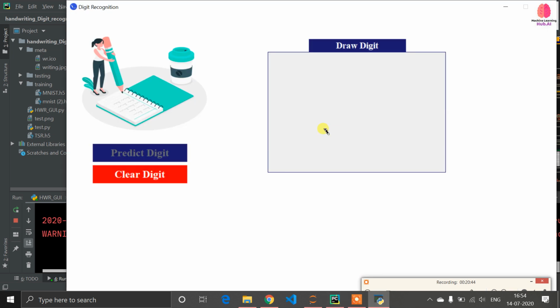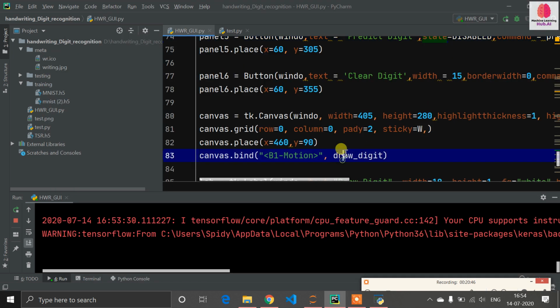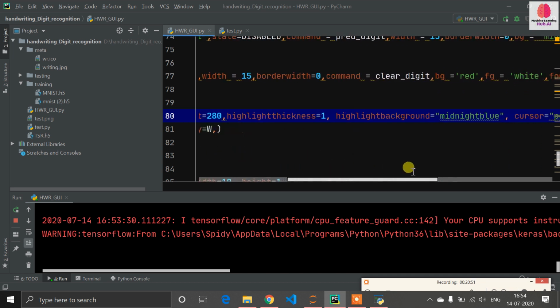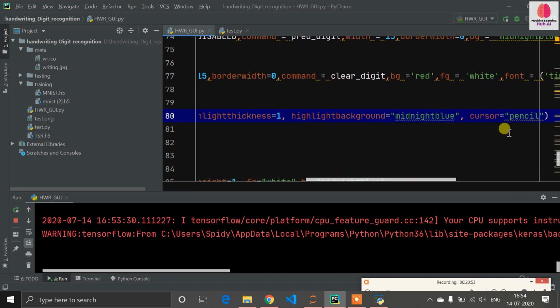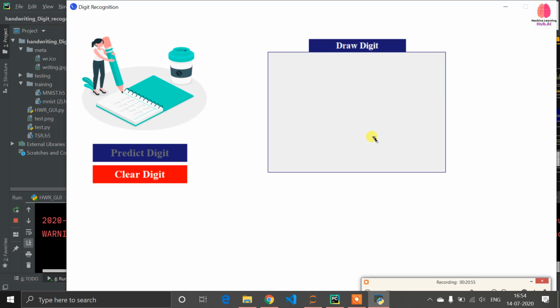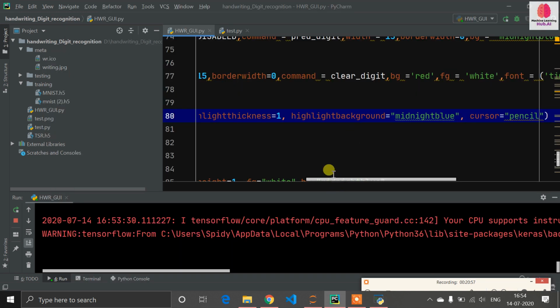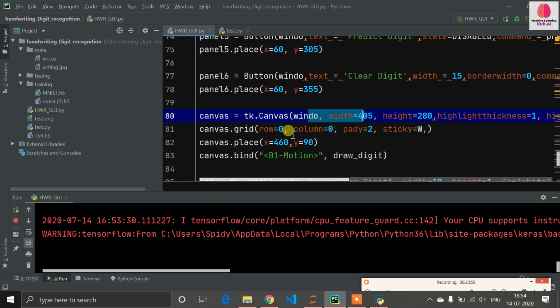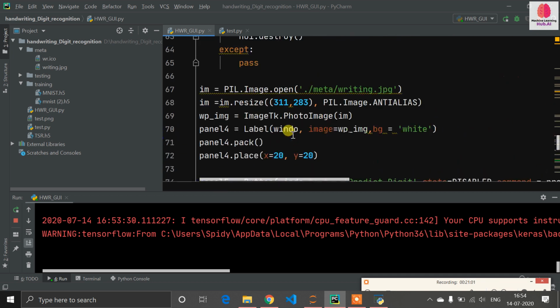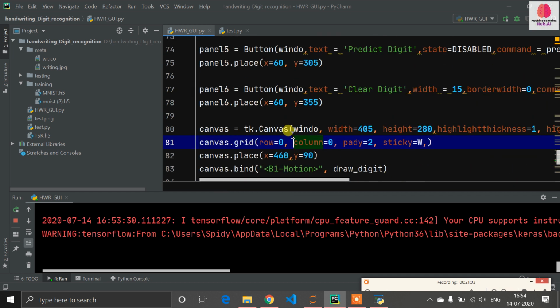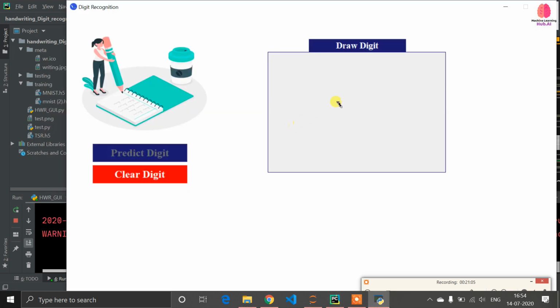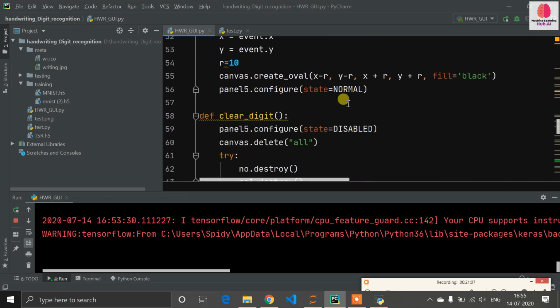Now we are using the canvas control for drawing. We have defined the canvas, chosen the width and height, color midnight blue, and cursor equal to pencil, meaning it will use a pencil cursor. That's why I chose pencil here. I placed my canvas here. So the GUI is just simple. I have placed some controls and put this label here. So now go to the backend.